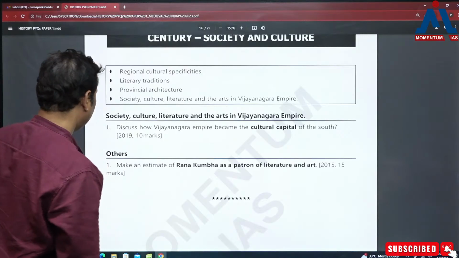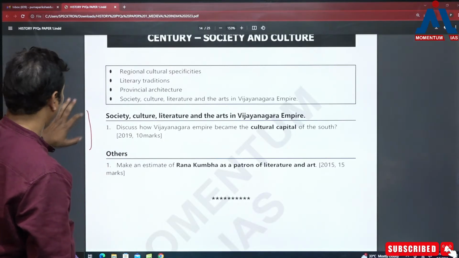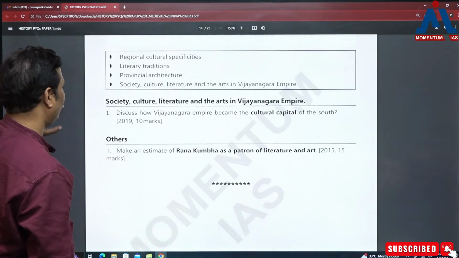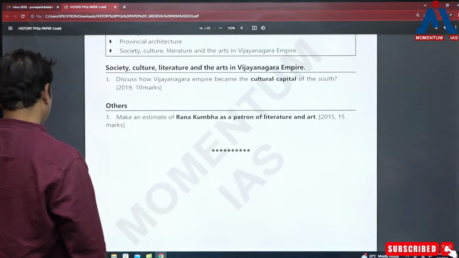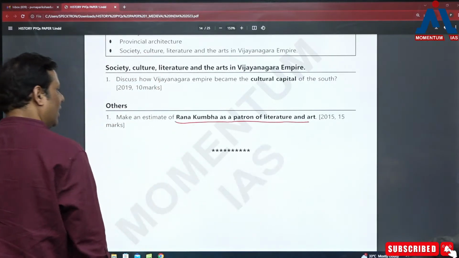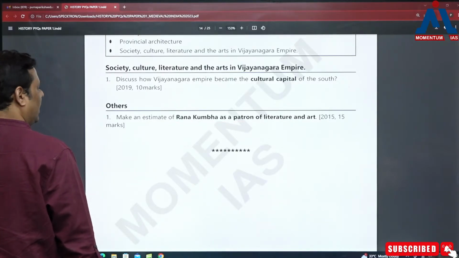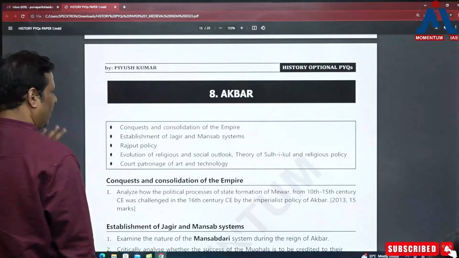So I have already discussed that Vijayanagar period is important for us. So उसमें से तो हमेशा there is a possibility of question. So you have to prepare just like that particular part. Again, like the bouncer questions like Rana Kumbha as a patron of literature and art. Normally we are not prepared with such kind of topic. But ठीक है, there are a couple of such questions you may face very frequently.